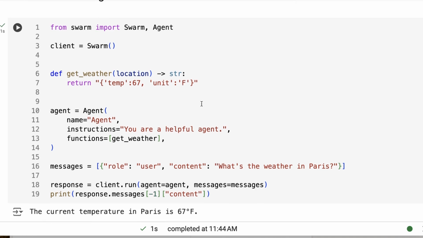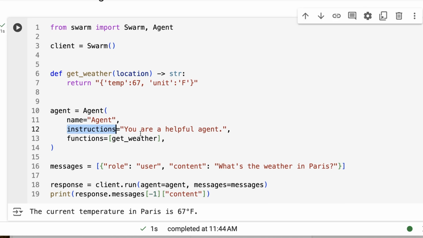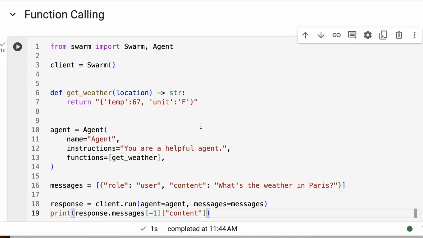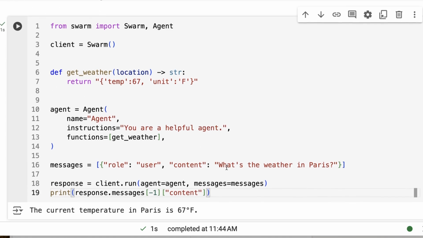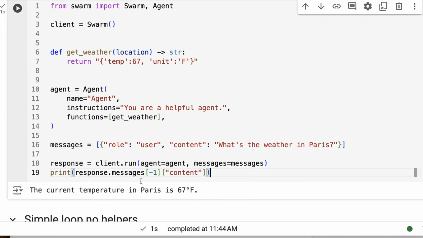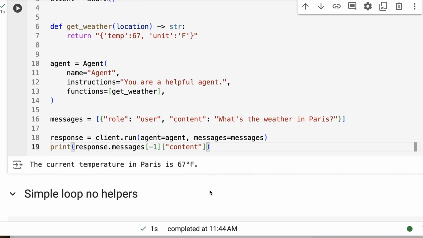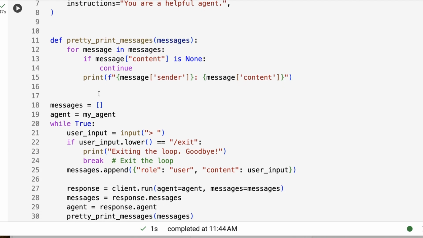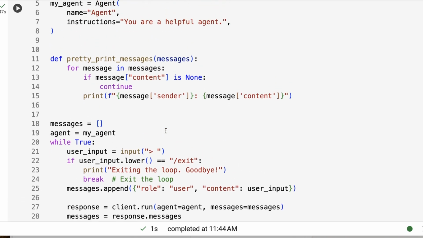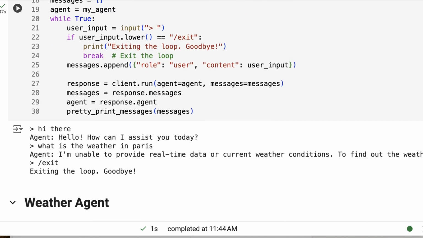Now expanding on this, you've got function calling. So the standard get weather thing in here. Again, the instructions for an agent, we tell it what tools it's got access to. And you can see that this time we're not injecting any context variables. We're just getting it to use the tool. And sure enough, it can decide itself that it needs to use the tool. We're running this agent. It then uses the tool, and then prints out the result of that tool. All right. So in their examples, they give you some nice examples of how to print things as you go along, so you can see what's going on.